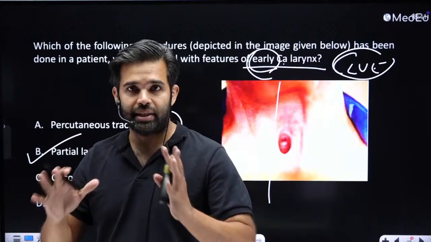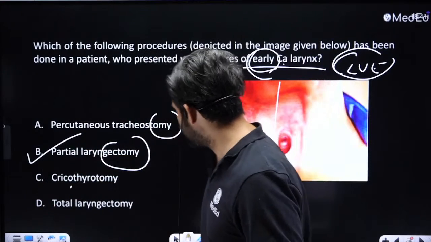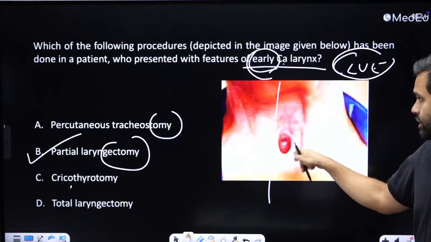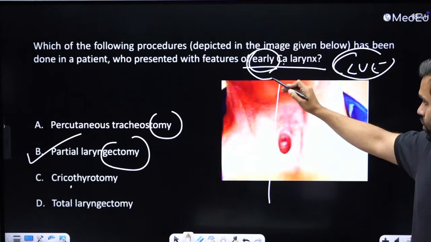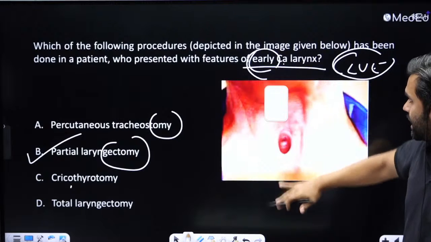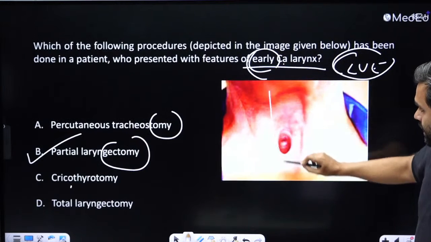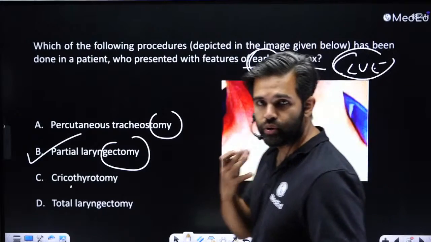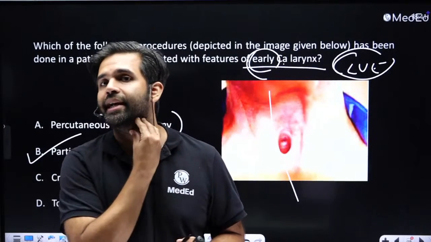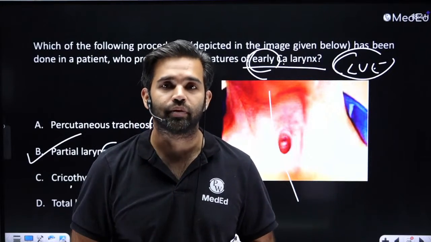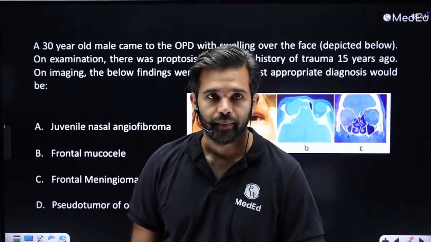If they just say CA larynx and you remove partial laryngectomy, this is a representative image and you can pass it off as a total laryngectomy stoma also. However, you can notice a little bit of the midline, or maybe it's just a little tilted image. I can see the neck over here, but generally I think it is a little bit more unilateral. So generally for partial laryngectomy, it is a sideways approach and one side of the larynx is removed, the other side of the larynx is preserved. Okay.